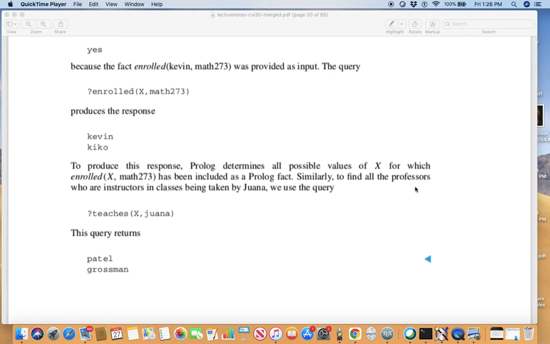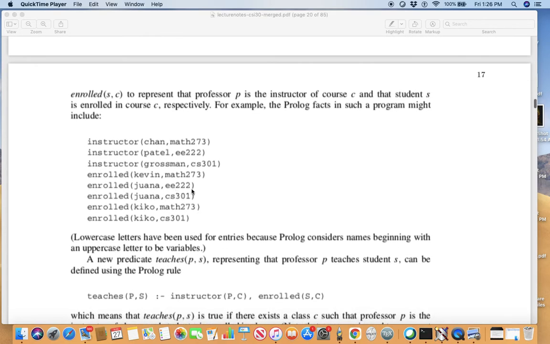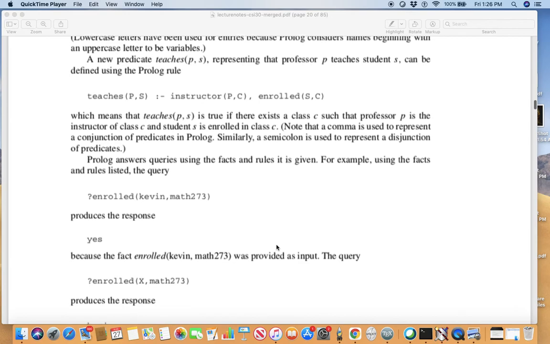Similarly, to find all professors who are instructors in classes of Juana, we may use the query teaches(X, juana). So who is teaching Juana? Juana is in EE222 and CS301. In EE222, Patel is the instructor, and in CS301, Grossman is the instructor.